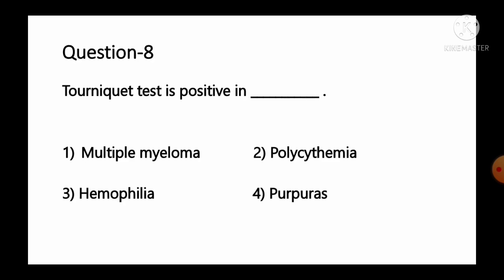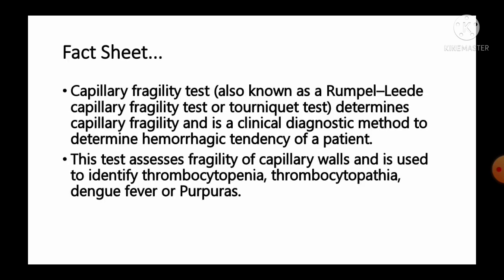Move to the next question, number 8. Tourniquet test is positive in option number 1 multiple myeloma, number 2 polycythemia, number 3 hemophilia, number 4 purpuras. And the fact given regarding this question, it is capillary fragility test, also known as Rumpel-Leede capillary fragility test or Tourniquet test, determines the capillary fragility, and it is a clinical diagnostic method to determine the hemorrhagic tendency of a